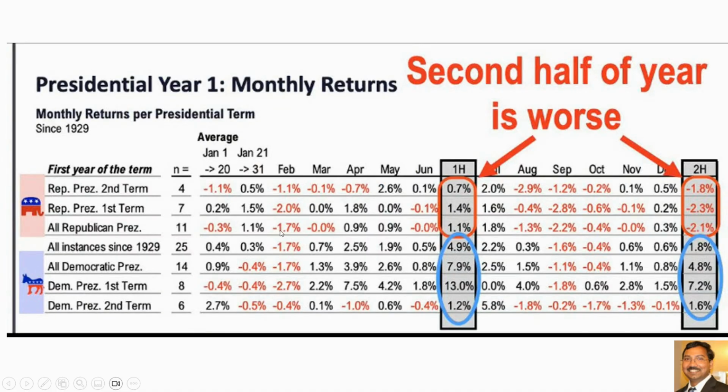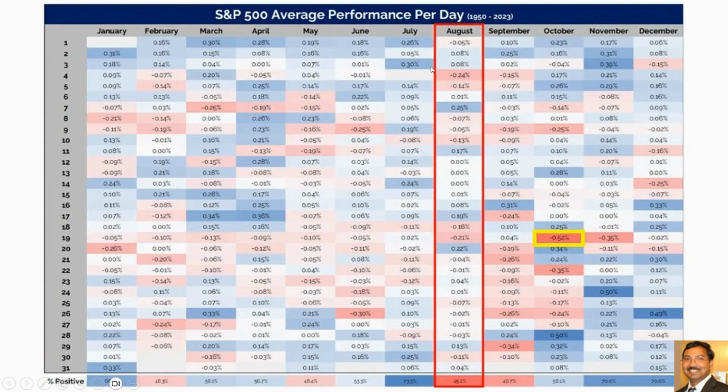This is a seasonal chart of the monthly returns in presidential year one, the first year of a presidential term, specifically the second term of Republican presidents. August, September, and October are all bearish months, but we got a very good August and also a very good September. So we are only left with October. There is a high chance that if it goes down, it can go down in October, and November and December are seasonally bullish.